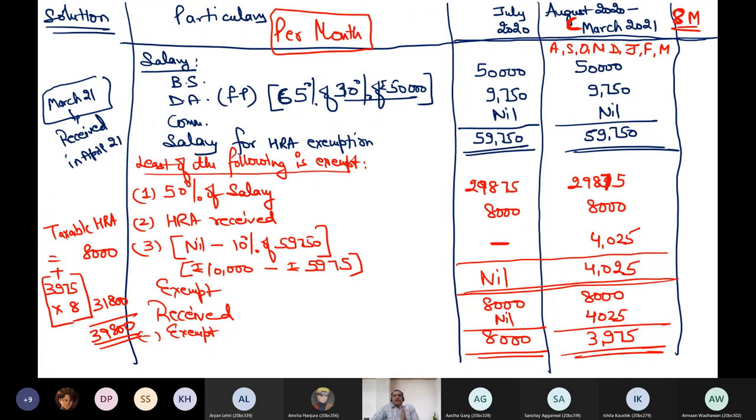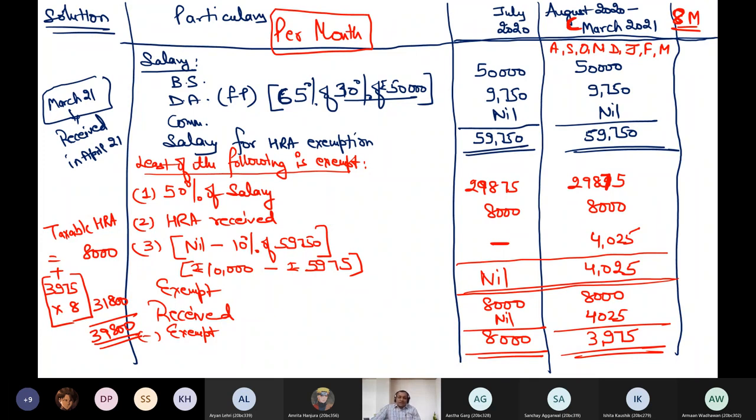Is the concept clear? Why I have computed on per month basis? Just because I know that there is a change in the rent paid, and it can affect the accuracy of my calculation. So better whenever there is any change in the city where you are residing, if the change is from 50 to 30, 40 or 40 to 50, do it on monthly basis. If change in rent paid, do it on monthly basis. If change in salary amount, do it on monthly basis. If change in rent received, this HRA received, do it on monthly basis.